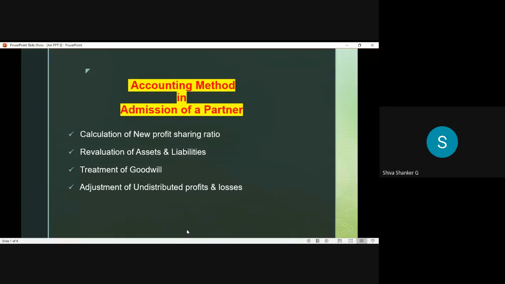The fourth one, adjustment of undistributed profits and losses. Here, undistributed profits and losses is also called accumulated profits and losses. The last one, adjustments of capital. These are the major adjustments we make at the time of admission of a partner. Let us start.